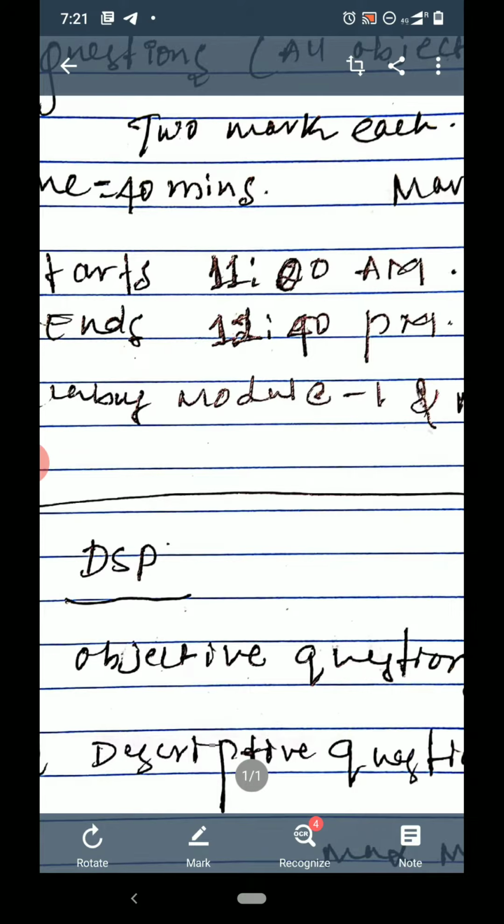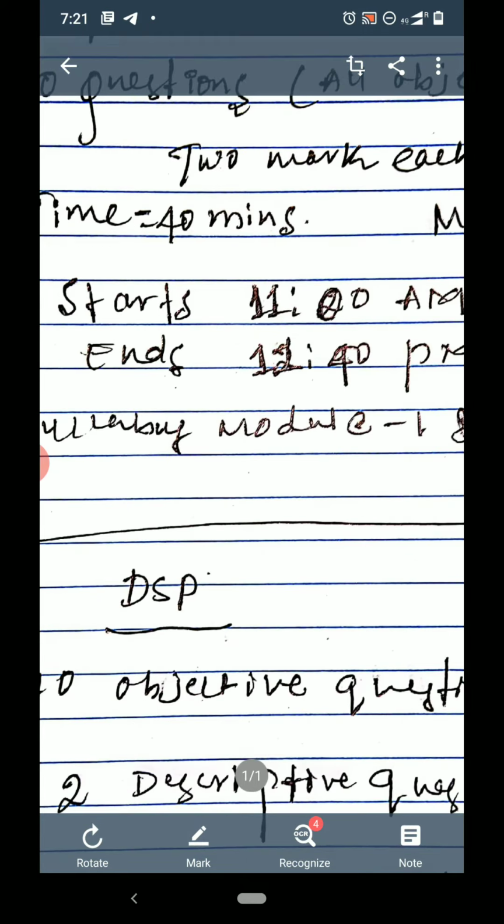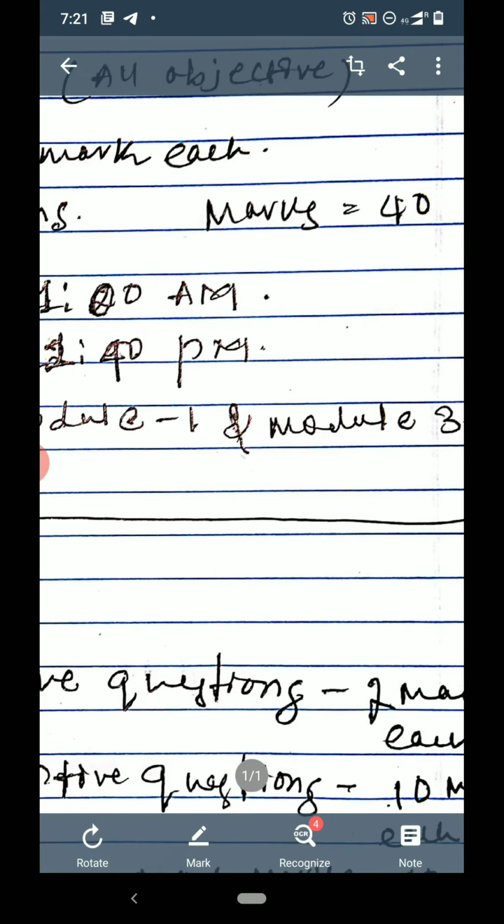The code will be provided well within 11, and you need to download that paper, write the answers, and submit it on or before 11:40 am. That means 40 minutes. If you submit at 11:41, it will show on my screen as a late submission and I will not consider it. So please do remember, you have got only 40 minutes. Within that you need to write and upload it. The syllabus will be module number 1 and module number 3.